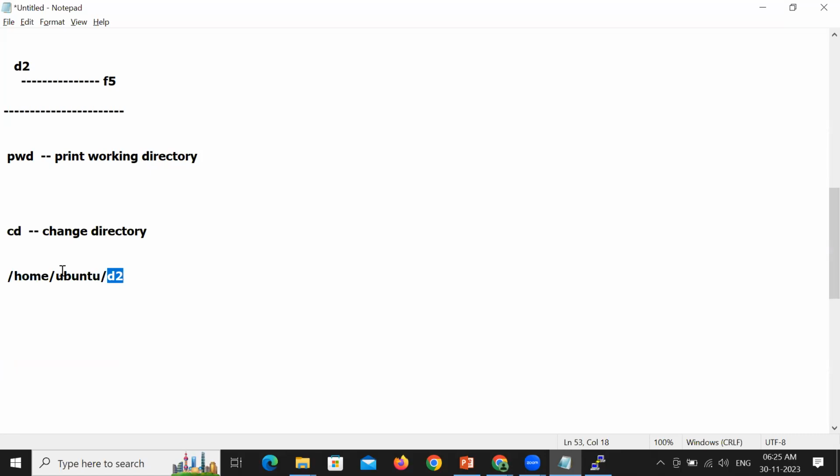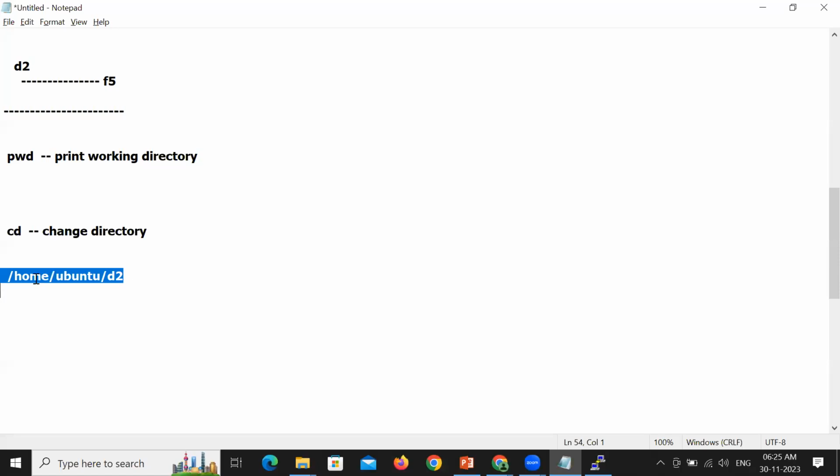For D2, the parent directory is Ubuntu. Are you understanding, my dear participants? D2 is a directory. For directory D2, the parent directory is Ubuntu. For Ubuntu, the parent directory is home. Home is under root. Root is the topmost directory. This is the hierarchy.